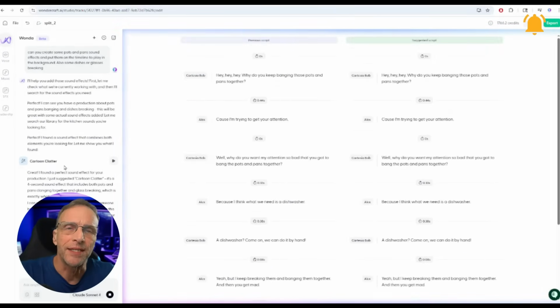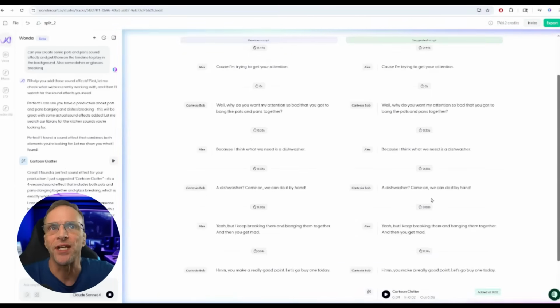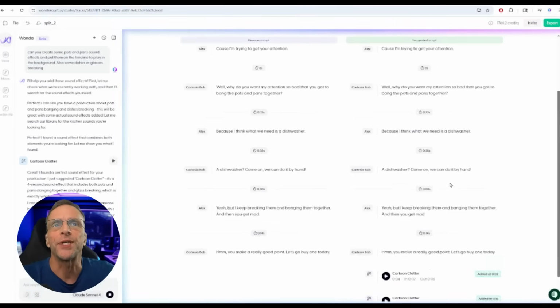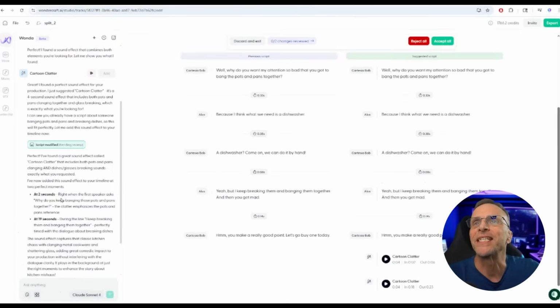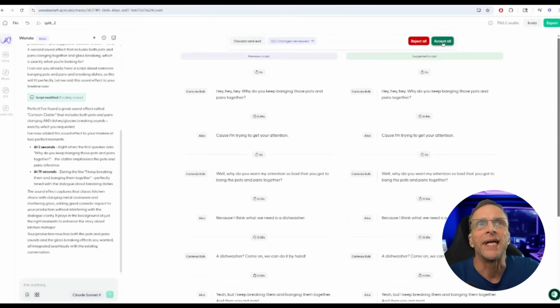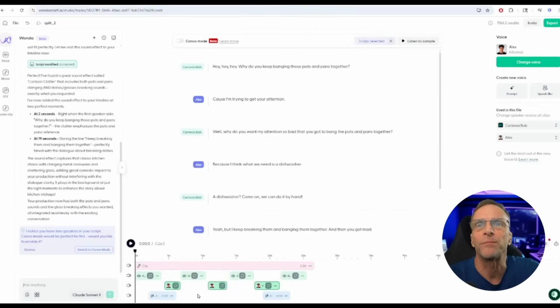Whenever you ask Wanda to make a change to the script of any kind, it's going to show you what it's going to change in advance so that you can approve it or not. So it says it's reviewing the current production. We've got the music down here. It's even telling you where it's putting the sound effects, at 2 seconds and then at 19 seconds. And during the line, I keep breaking them and bringing them back together. So it knows what it's doing there. I'm going to go ahead and click accept all and see where it puts things on the timeline.